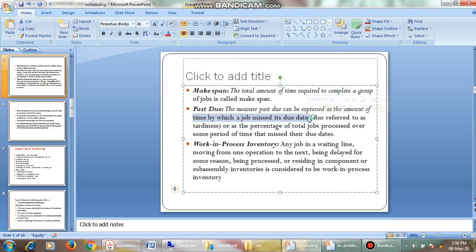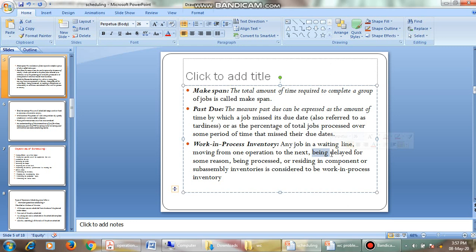Okay, next, work in process inventory. Any job in a waiting line moving from one operation to the next, being delayed for some reason, being processed or residing in component or sub-assembly inventories is considered to be work in process inventory. As we know, work in process inventory is not a raw material and it is not a finished good. It is a work in process. It is in the waiting line. That time period we call work in process inventory.